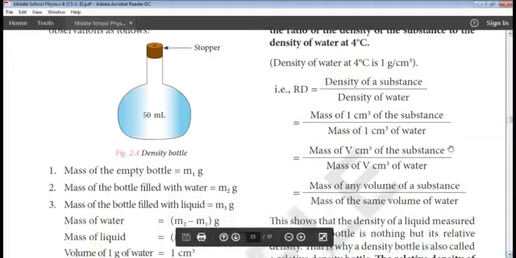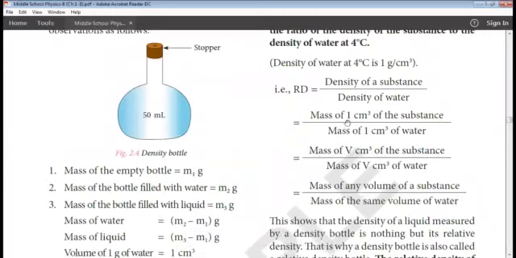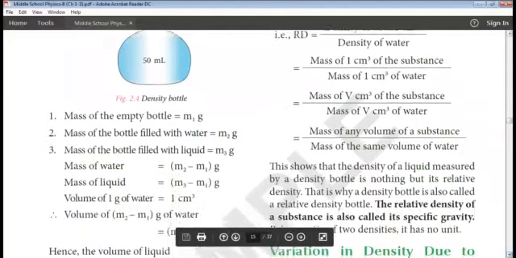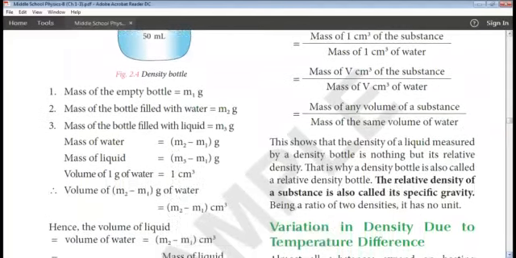Next, this mass of 1 centimeter cube of substance is nothing but mass of V centimeter cube of the substance. Here we have taken 1 centimeter cube, and here we have taken any volume of the substance, and here also mass of V centimeter cube of water, that is mass of any volume of water. Next one, it is nothing but mass of any volume of substance divided by mass of same volume of water. This shows that the density of liquid measured by density bottle is nothing but its relative density.